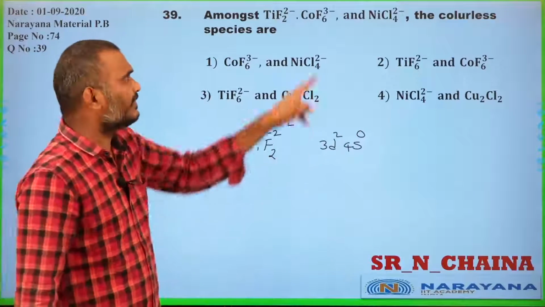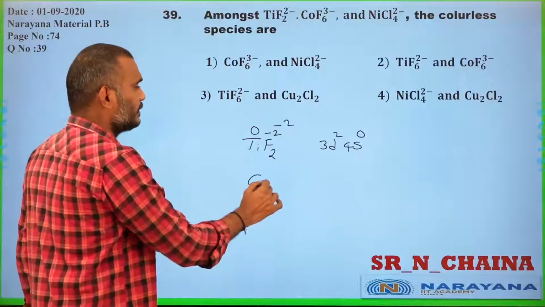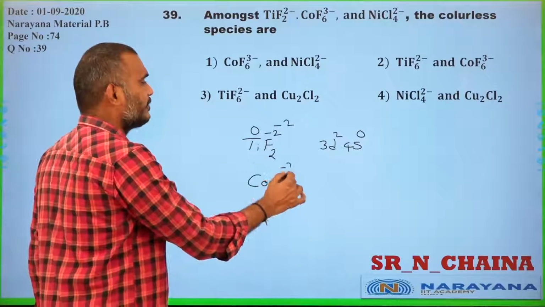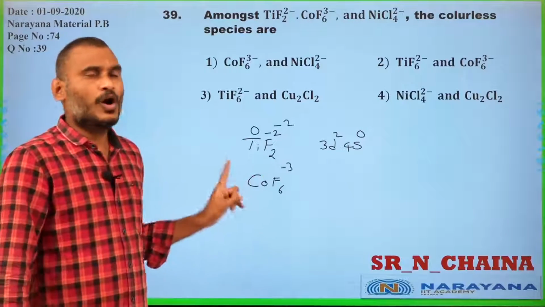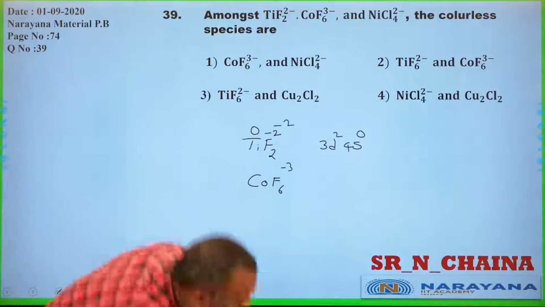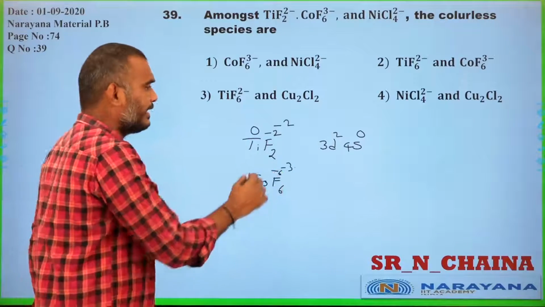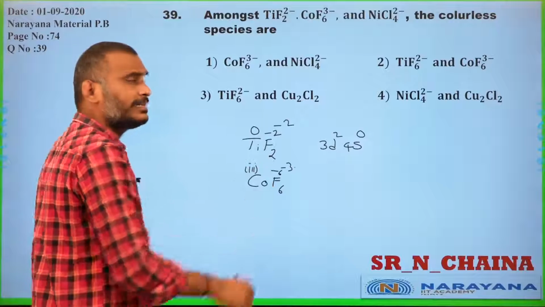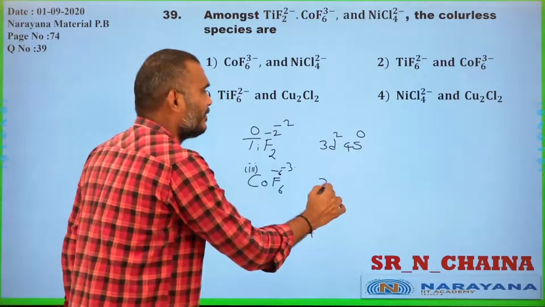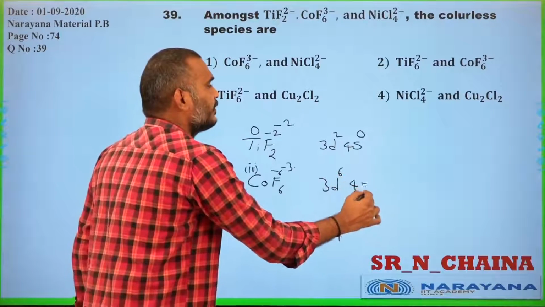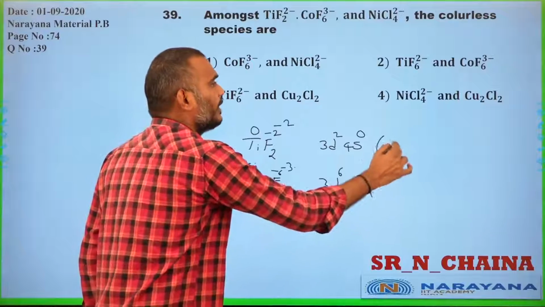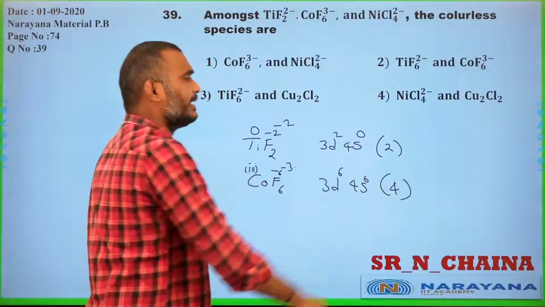Central metal atom electron configuration. Cobalt COF6 minus 3, hexafluoro cobaltate 3, cobalt 3, 3d7 4s2, 3d6 4s0. Here 2 unpaired electrons, here 4 unpaired electrons.